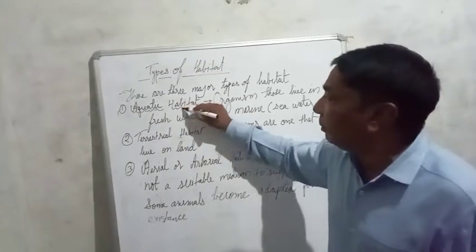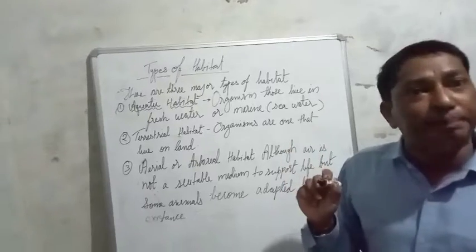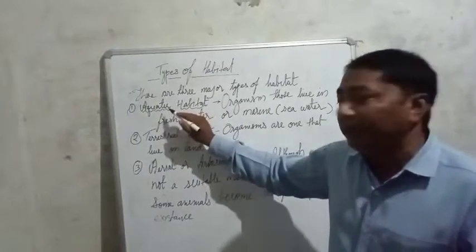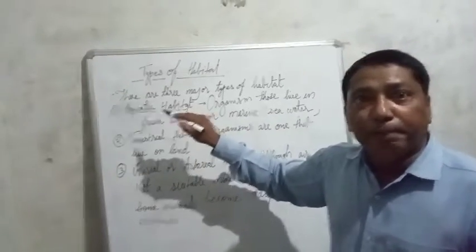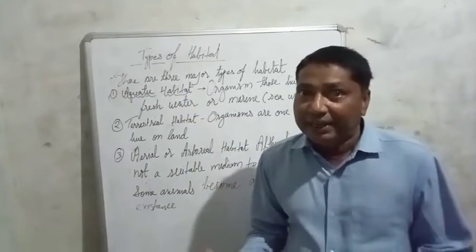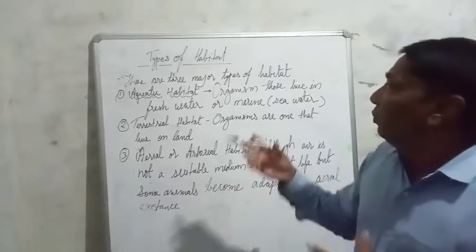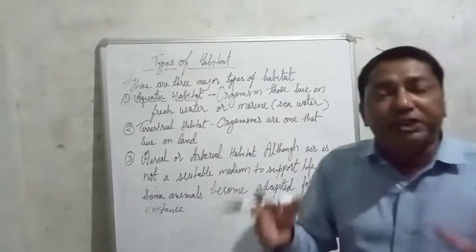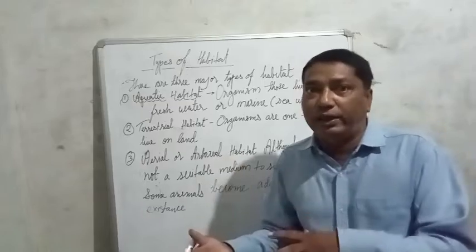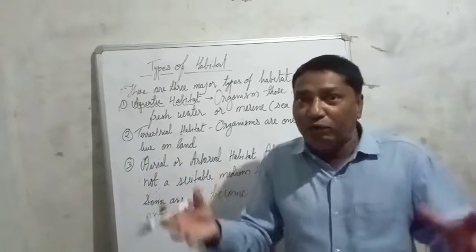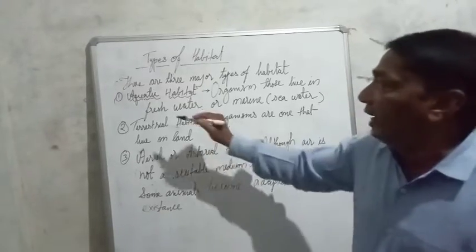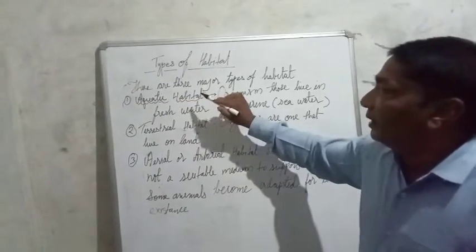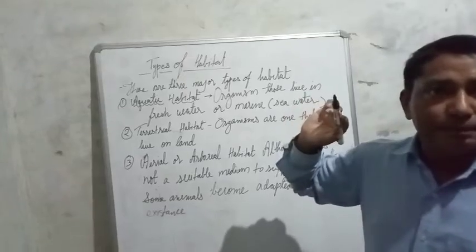Habitat means a place where an organism lives. So aquatic means in water, and habitat means where an organism lives. You can simply say that those organisms which live in fresh water or marine water, marine water means sea water, salty water, are known as aquatic habitat.